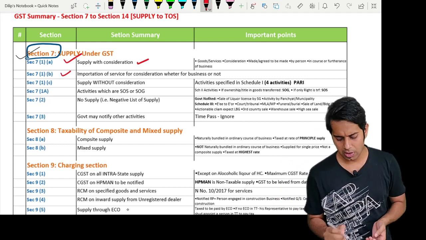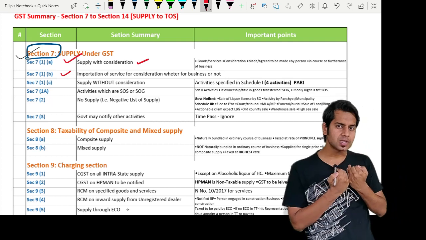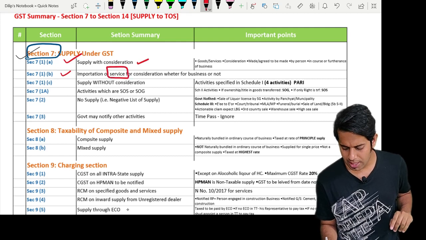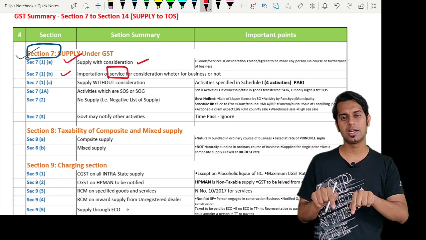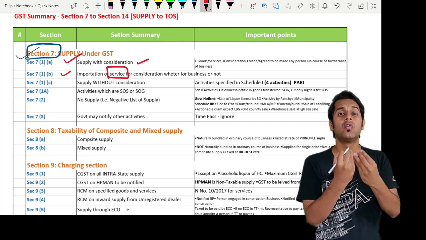Section 7 subsection 1 clause B. Section 7 subsection 1 clause B says importation of services. If you are importing a service, please note you should import what? You should import only services. Importation of goods is not dealt with here. Importation of goods is dealt with under the Customs Act. So, importation of services for a consideration.